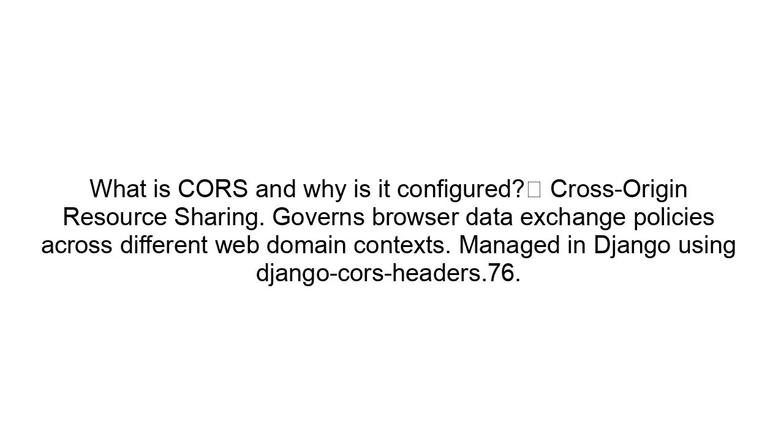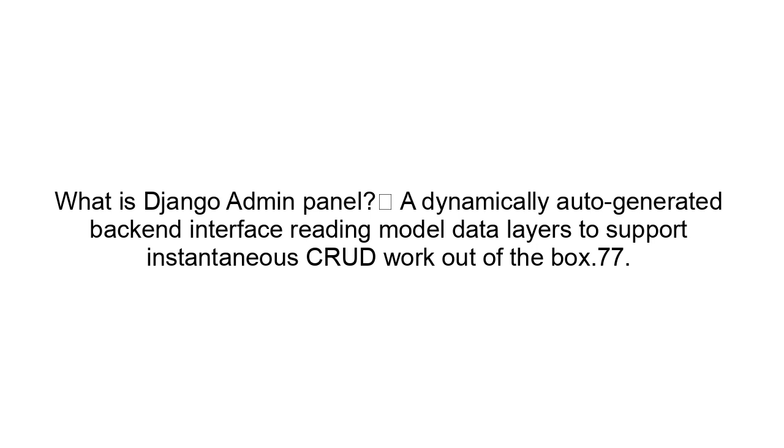What is CORS and why is it configured? Cross-origin resource sharing. Governs browser data exchange policies across different web domain contexts. Managed in Django using django-cors-headers. 76. What is the Django Admin Panel? A dynamically auto-generated backend interface reading model data layers to support instantaneous CRUD work out of the box.